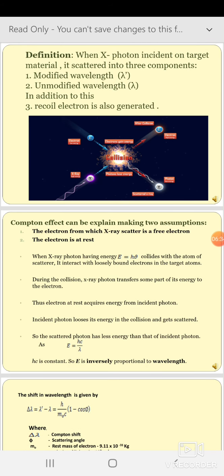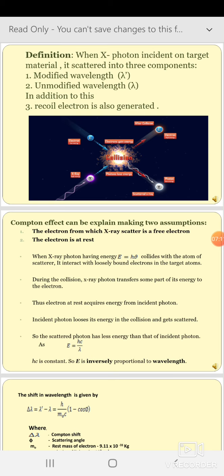When an X-ray photon is incident on the target material, it is scattered into three components, as we have discussed earlier: modified wavelength lambda dash, unmodified wavelength lambda, and in addition to this, a recoil electron is also generated. Now see in this diagram, that's the graphite material, and at the center, see, collision is written. The graphite material consists of lots of loosely bound electrons, and one X-ray photon, see here, X-ray photon, is mentioned as Y on the left hand side of the target material.